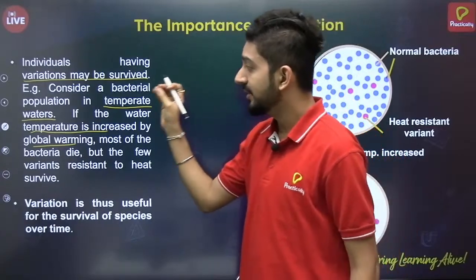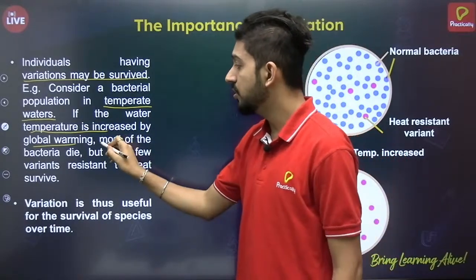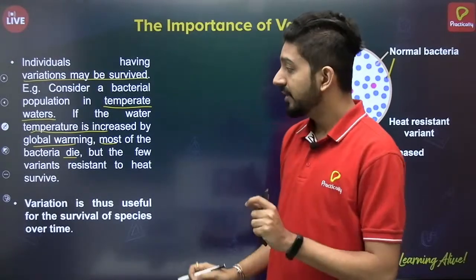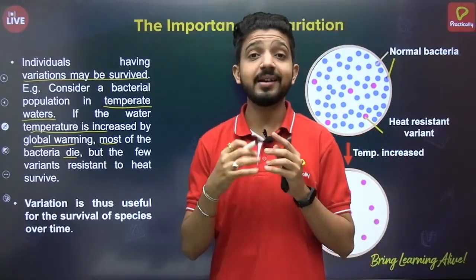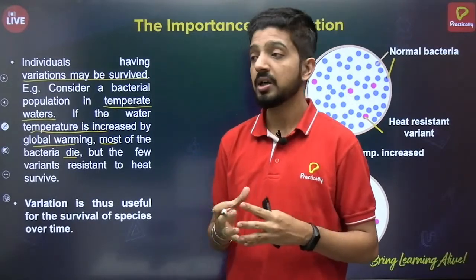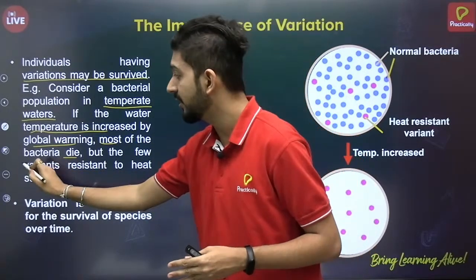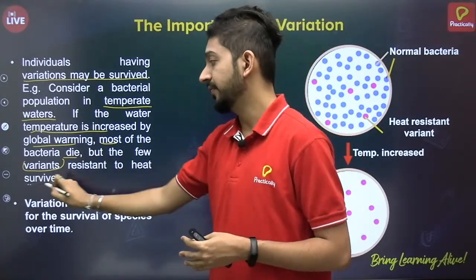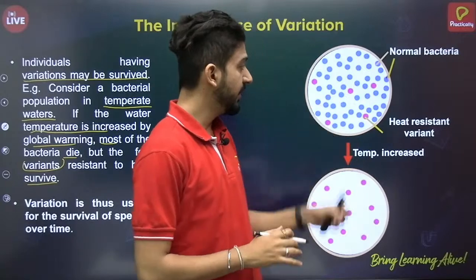When the temperature is suddenly increased, most of the bacteria will die, isn't it? But if there are some bacteria which are resistant to the heat, a variant which is not the original bacteria, they will survive. So in this way the variation will help.